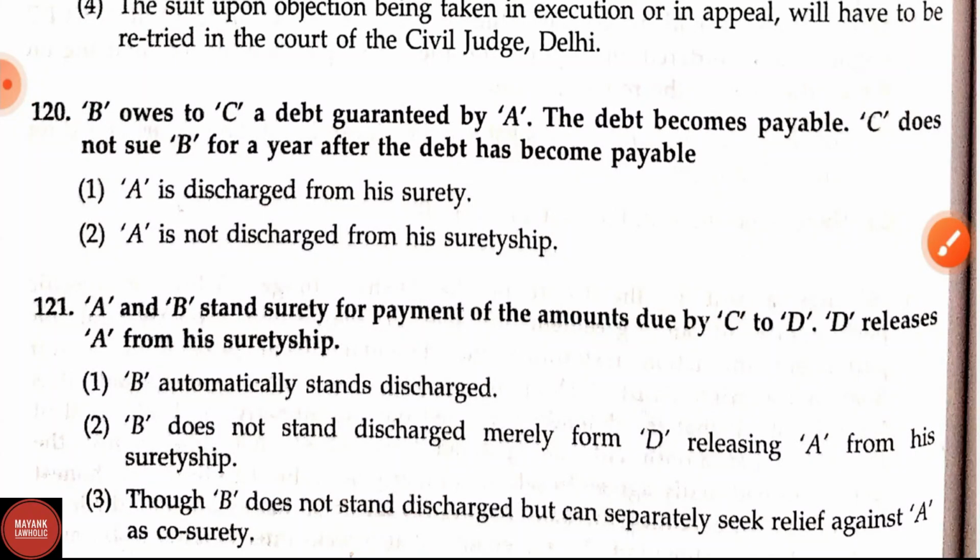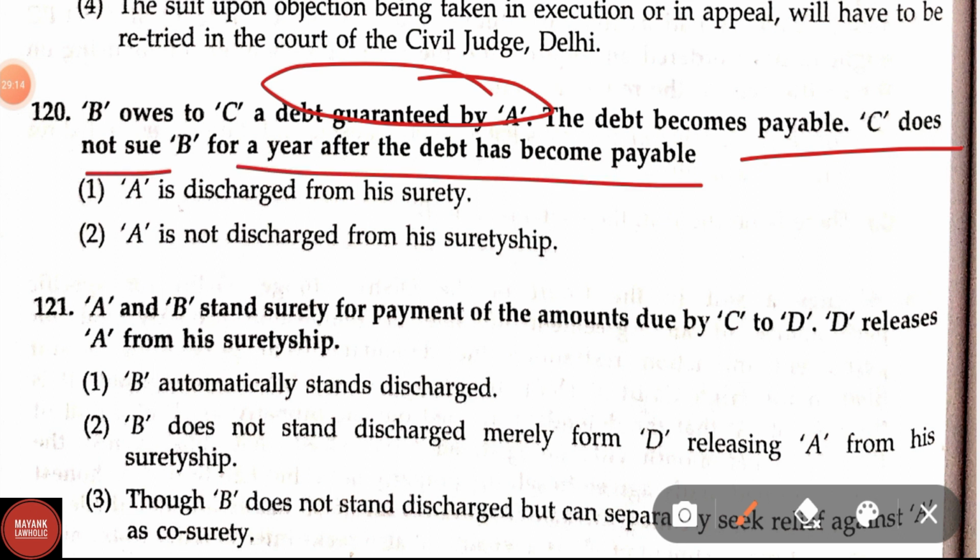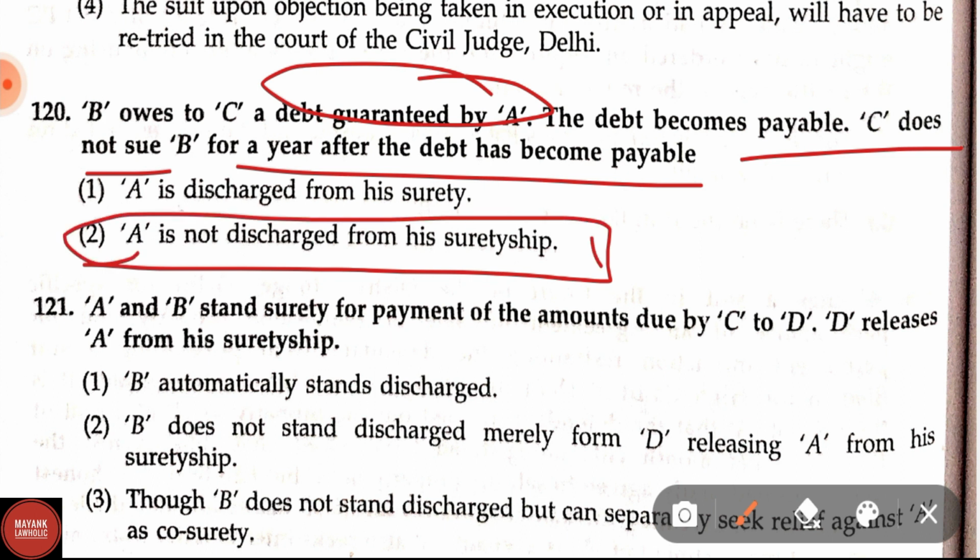Question number 120. B owes to C a debt guaranteed by A. The debt becomes payable. C does not sue B for a year after the debt has become payable. Correct answer is option second, that is, A is not discharged from his suretyship.